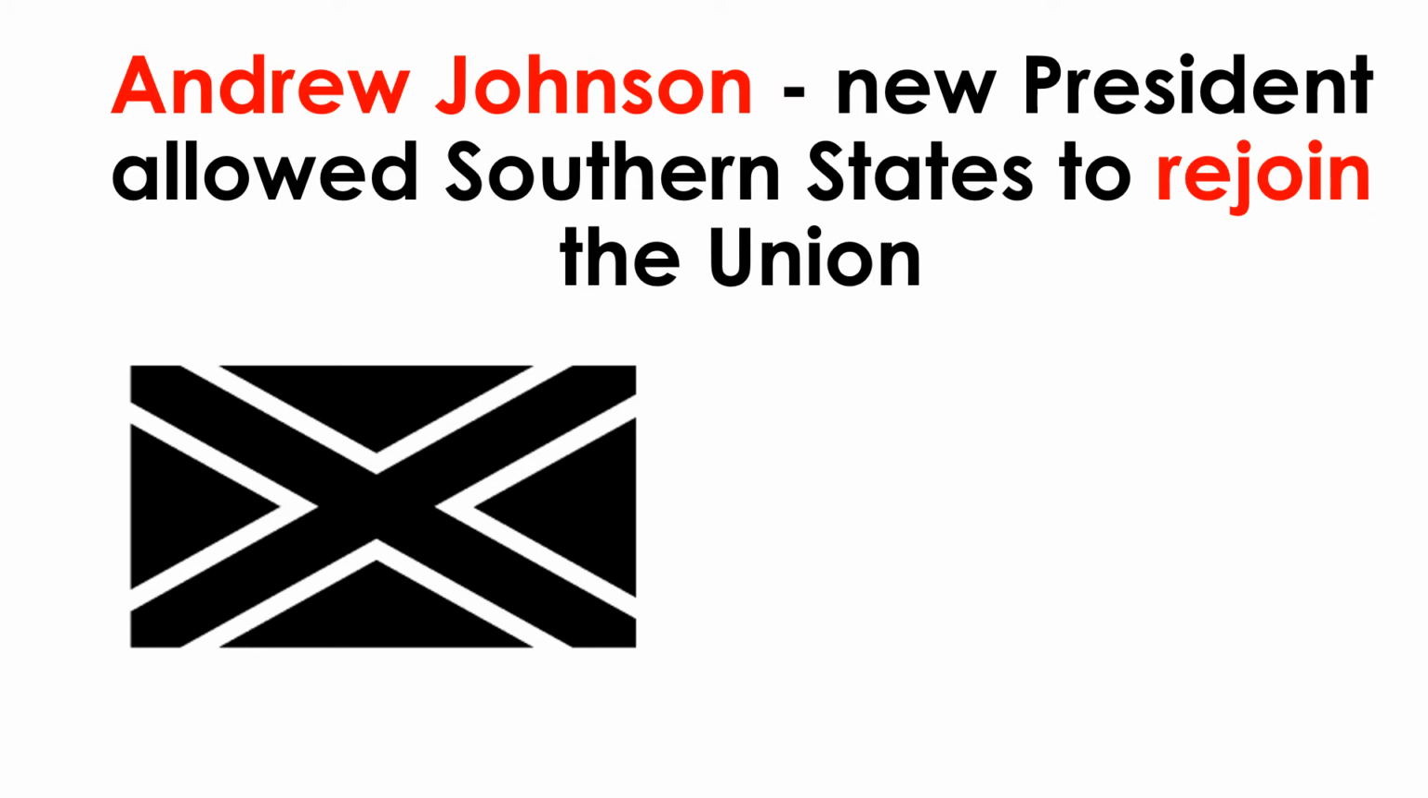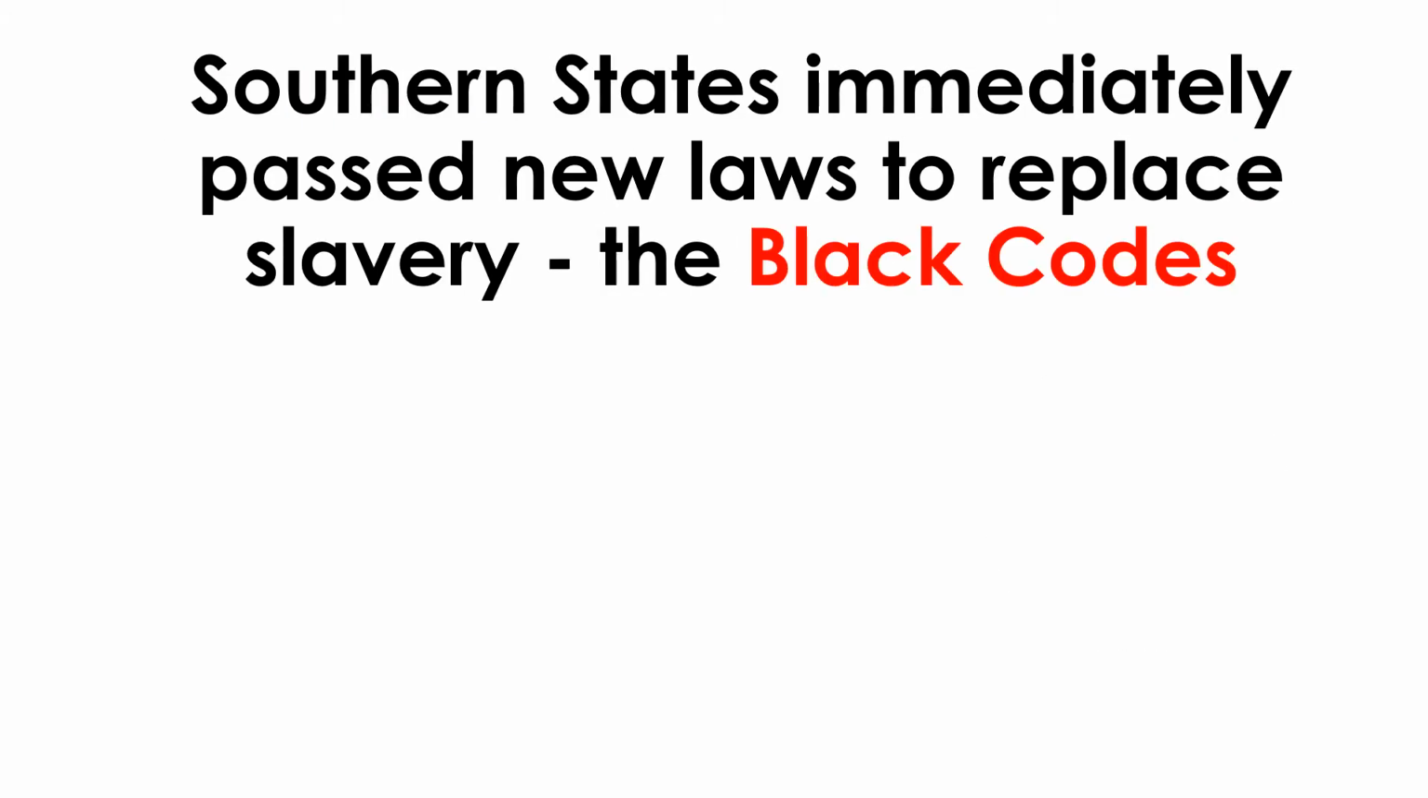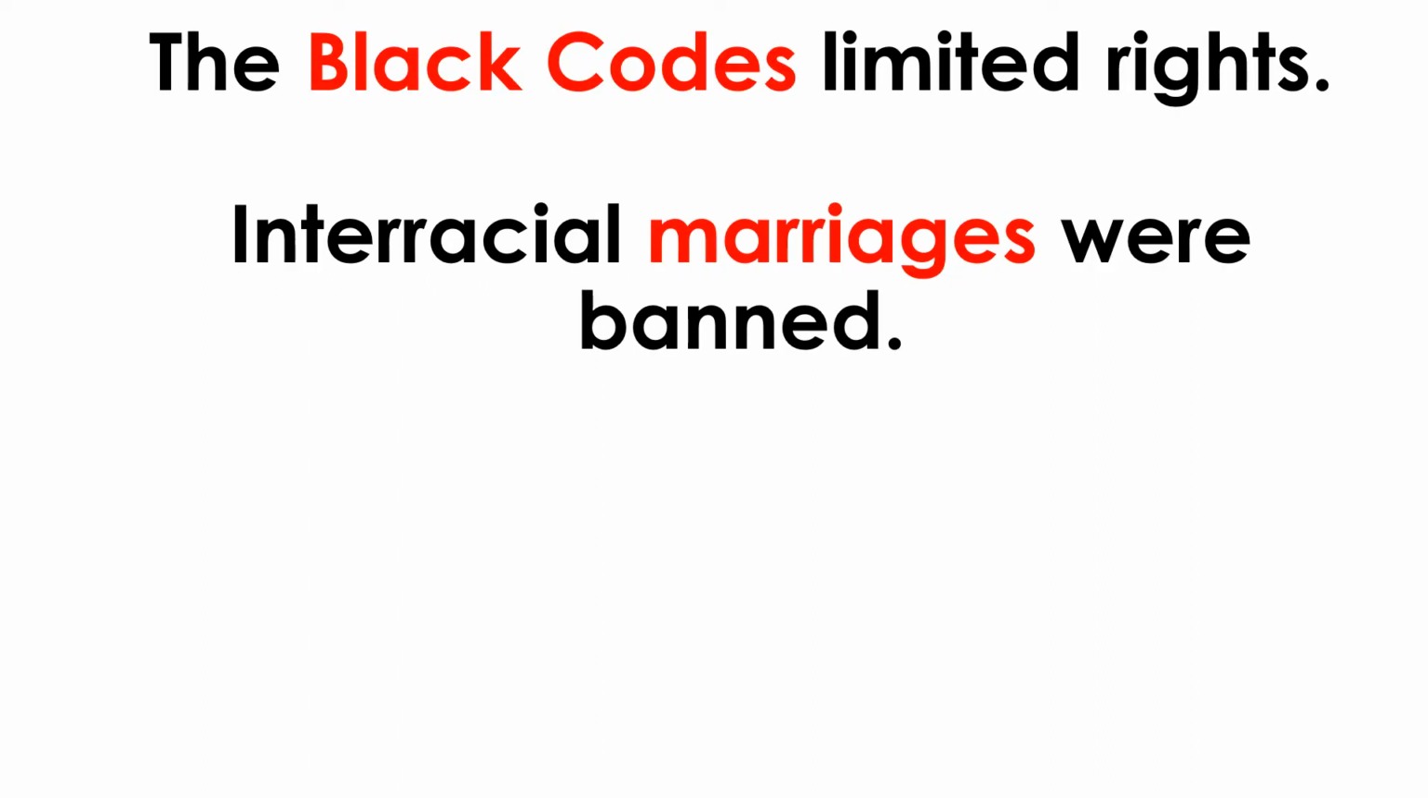Andrew Johnson, the next President of the United States, allowed the southern states to rejoin the Union. Southern states immediately passed new laws to replace slavery. These were known as the Black Codes. The Black Codes limited rights.